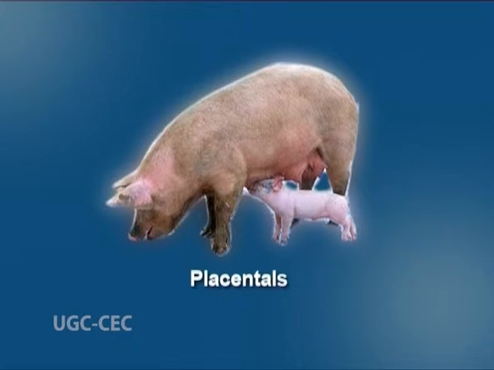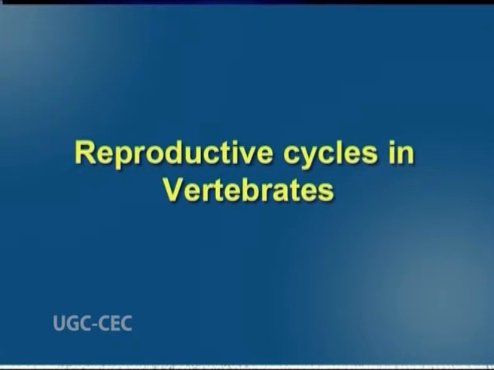Now, we will see what are reproductive cycles in vertebrates. Sexual reproduction in most species is regulated by regular endocrine changes or cycles in the female. These cycles begin postnatally, function for variable times and can then decrease or cease entirely. There are a number of different species specific female hormonal cycles which can regulate reproduction.